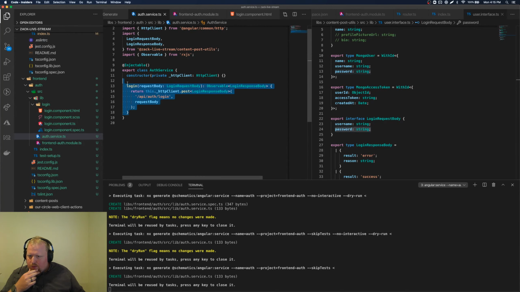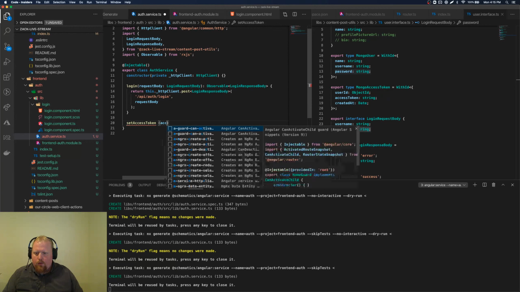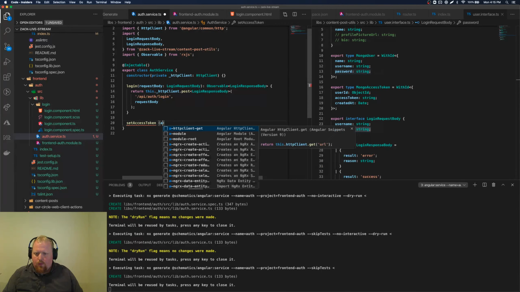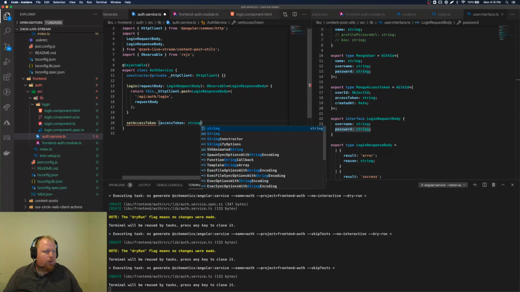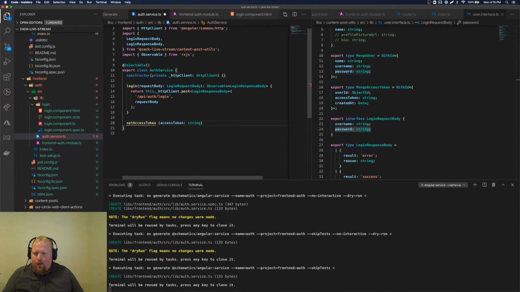So this is the idea for the service: we're providing a method that is just wrapping up some of these details rather than directly injecting the HTTP client. So this will give us a way of doing this. The other thing we're going to want to do, inside of this auth service, is give a way to set or remove an access token. So we'll call this set access token, given an access token which is a string. We're going to want to return void.